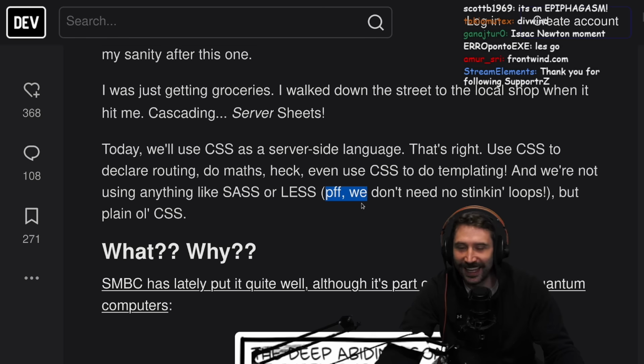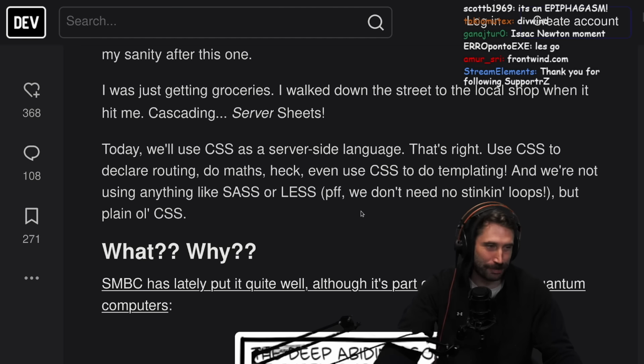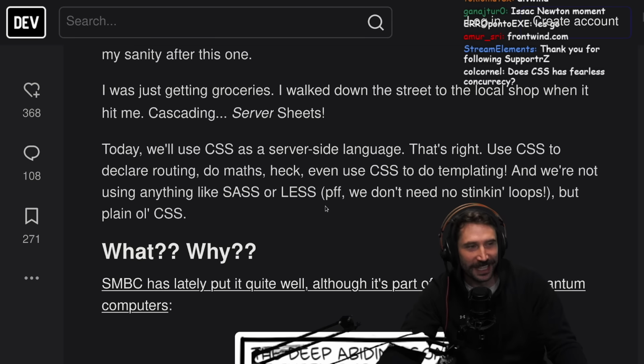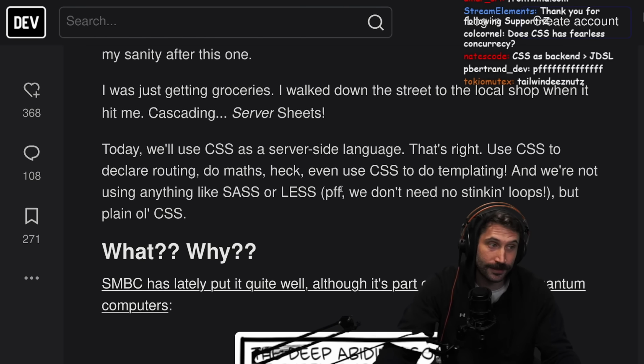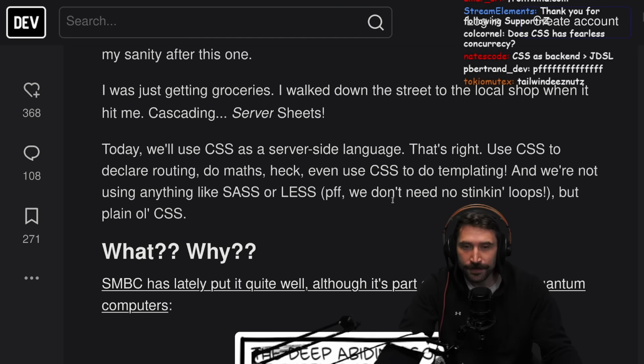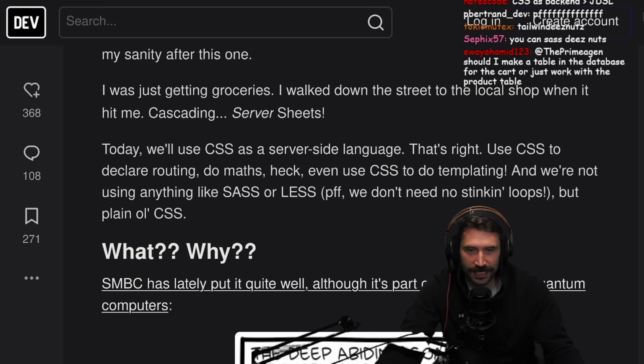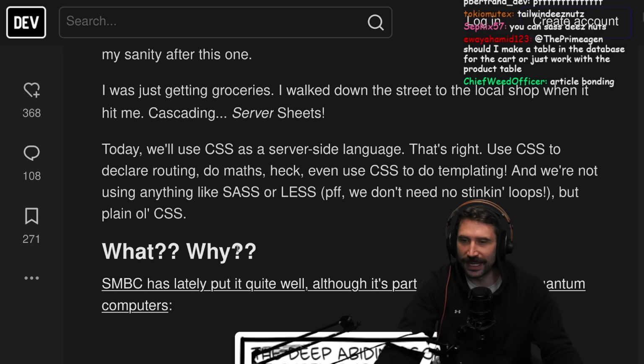I didn't even know that he did that. I was already lost at Less, and now I'm over here. You know, like, can you make a SQL connection? Now that's the real thing. If you can SQL in CSS, hell yeah. We don't need no stinking loops, but plain old CSS.